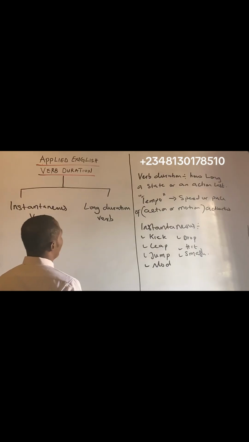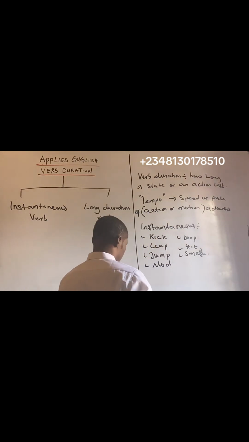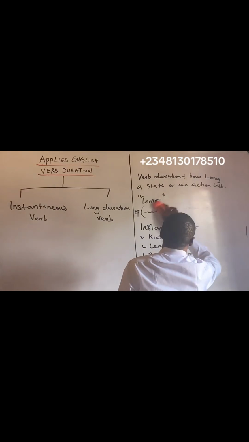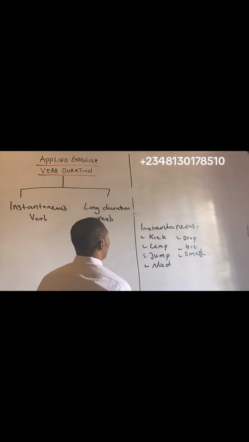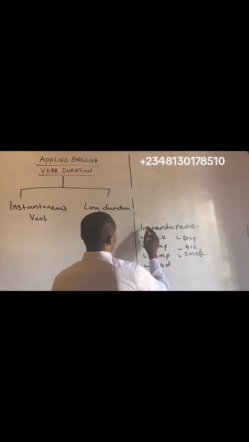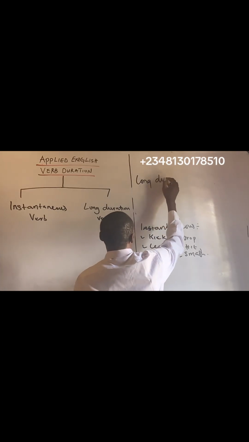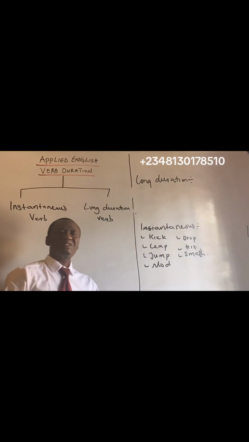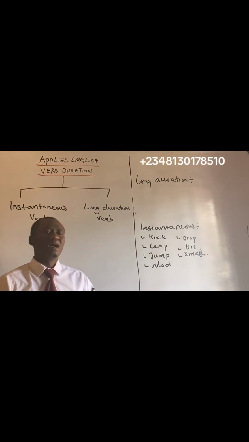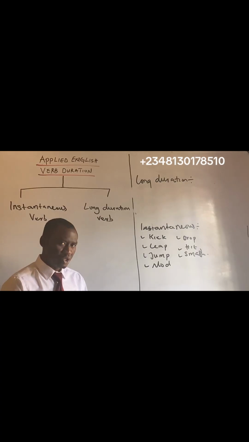So let's look at the long duration verb. For the long duration verb, this verb usually takes a longer period of time for its execution.